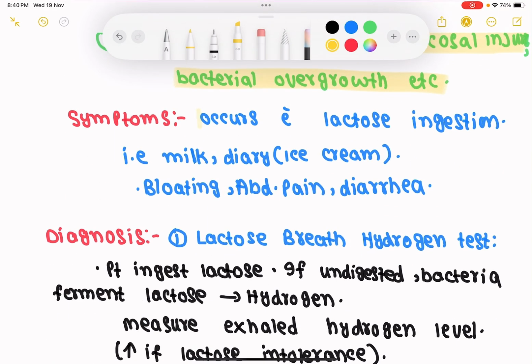So symptoms occur with lactose ingestion. Any time the patient ingests lactose containing food, the symptoms will occur. The symptoms include bloating, abdominal pain, and diarrhea. These are the symptoms of lactose intolerance, and these symptoms occur more specifically when lactose ingestion occurs.